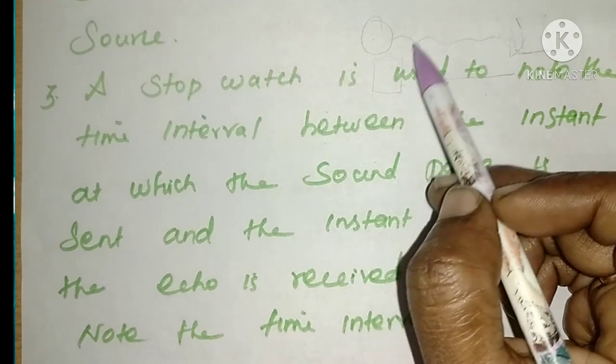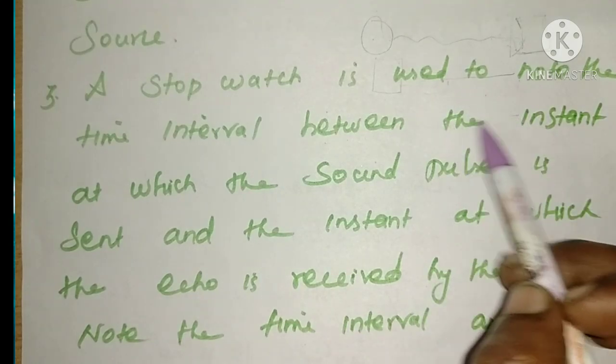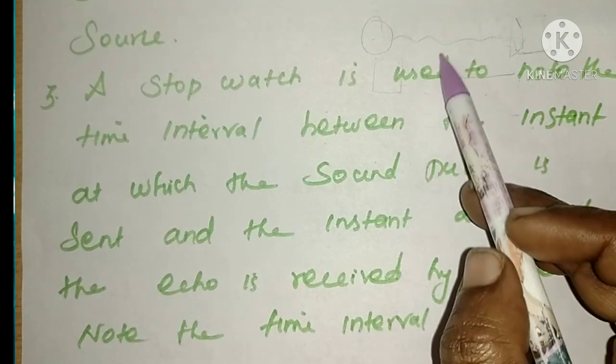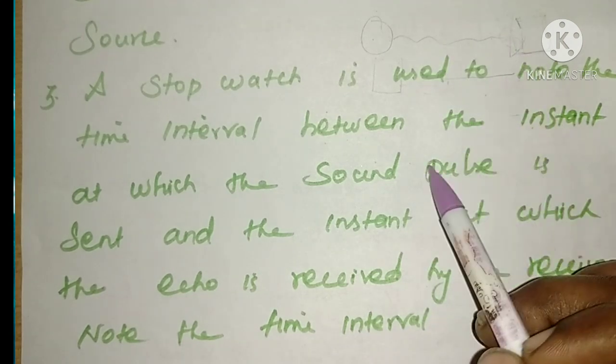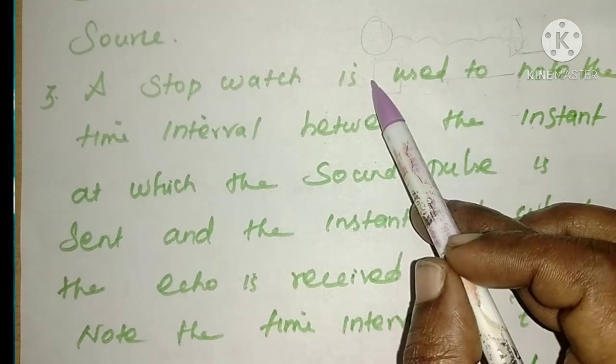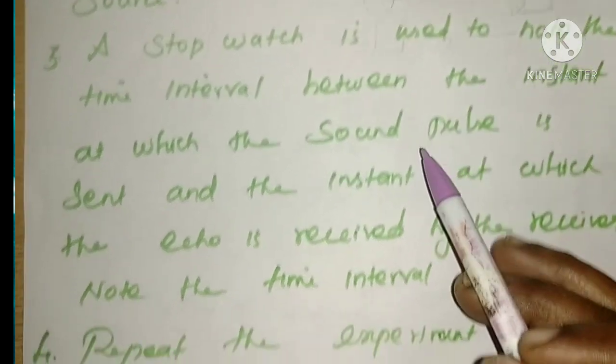So you have to start the stopwatch and note the time interval between the instant at which the sound pulse is sent, and the instant at which the echo is received by the receiver. That time interval also you have to note down. That is the third point.